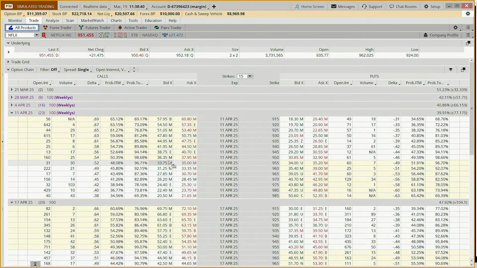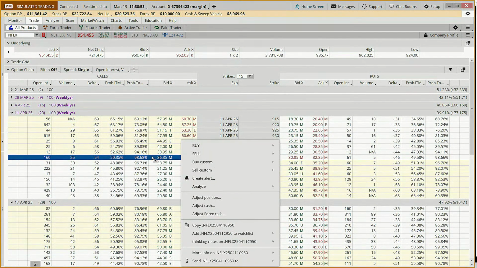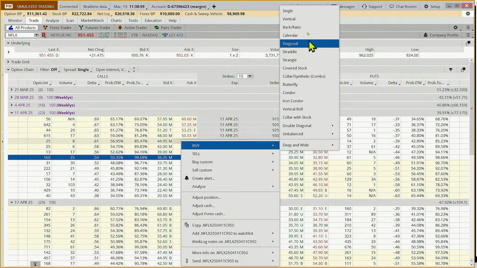So what might modestly bullish be? Well, if we say, hey, just for the next 3 weeks, I could see this getting and staying above 955. It's at 951. I'm going to buy the 950, which I can't afford to just buy that option because it's over $3,000.